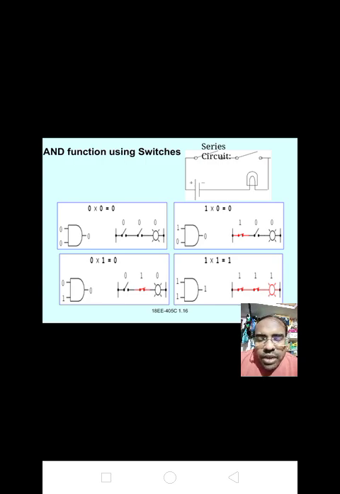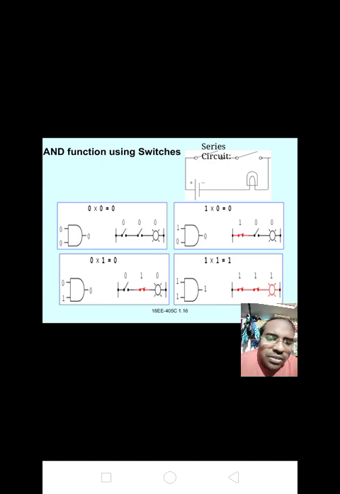Next, when one input is 0 and the other input is 1, we get the output 0 into 1 equal to 0. If one switch is open and the other switch is closed, the output will be in off condition. If one of the inputs is 1 and the other is 0, then we get the output y equal to 1 into 0, that equal to 0. If one is closed and the other is open, the output is also in off condition.